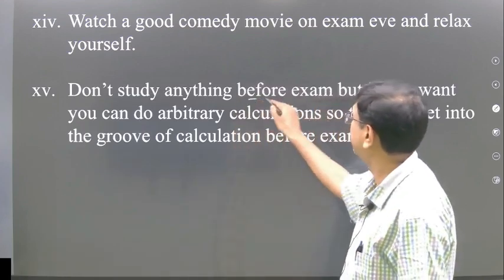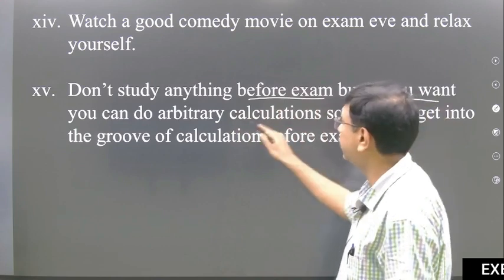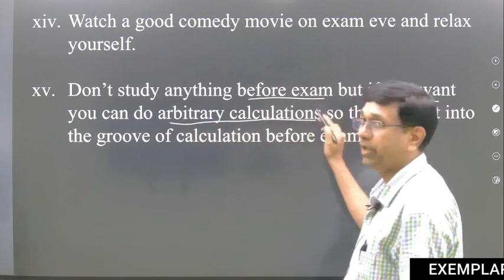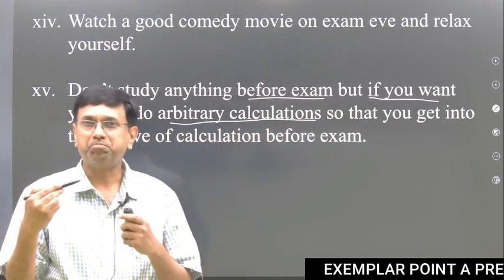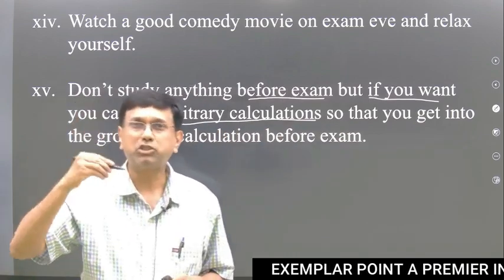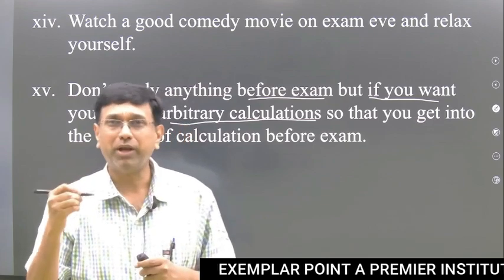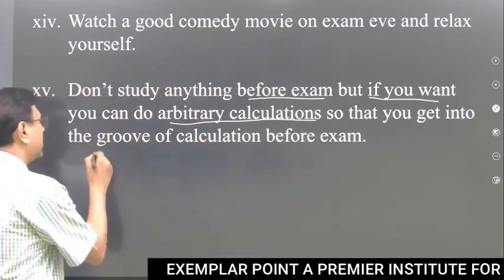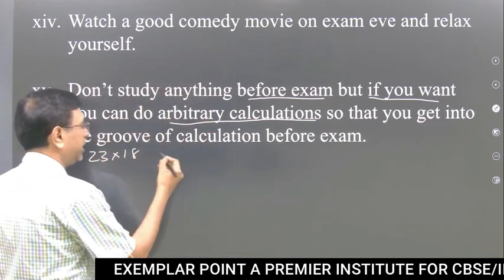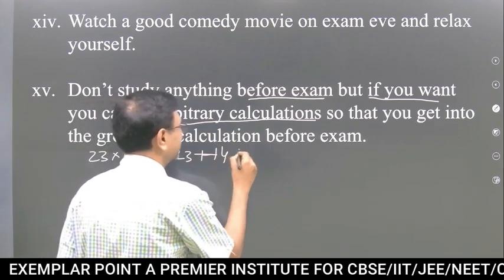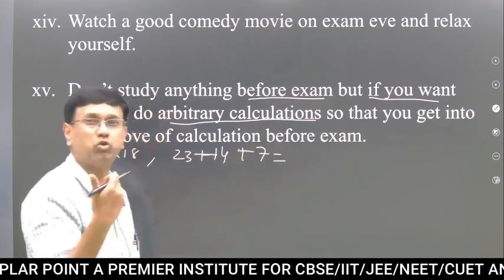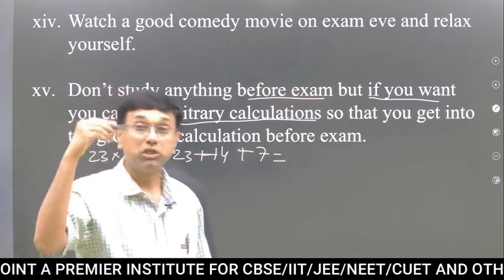Don't study anything before exam, but if you want, you can get your brain going. What does this mean? Arbitrary calculation. What happens once we get up and we start paper, the brain is slow and you write slowly. So what you can do? Arbitrary. So let the brain do 23 into 18, something like that, 23 plus 14 plus 7. So what happens, your brain is into calculation mind. Just do something. So get it on.